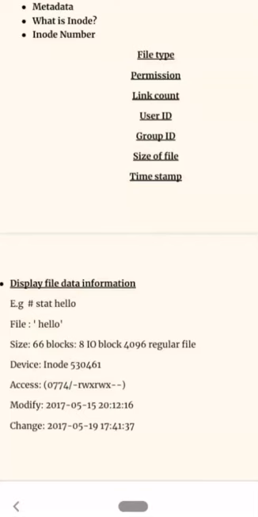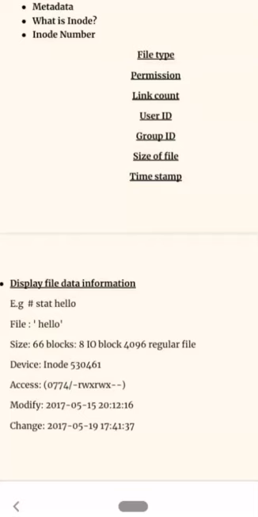Now the output will show you the file as hello, size 66, blocks 8, IO block 4096 (input output blocks), regular file. Device, and inode 530461, this is the inode number. Access 0774, and what is the access for that? Read, write, execute for the owner, read, write, execute for the group, and there is no access for others.